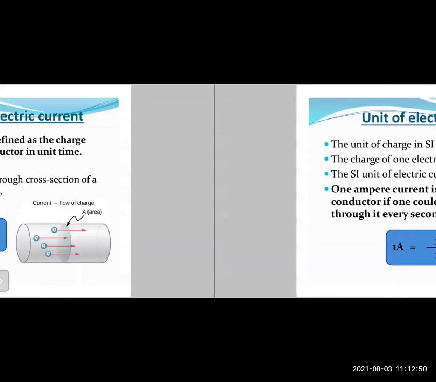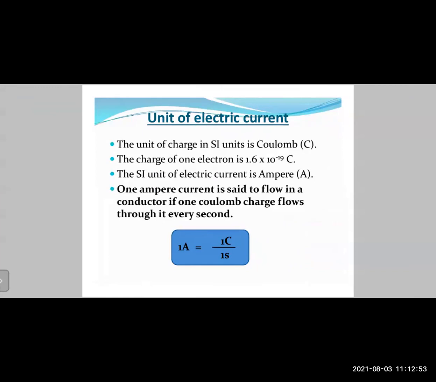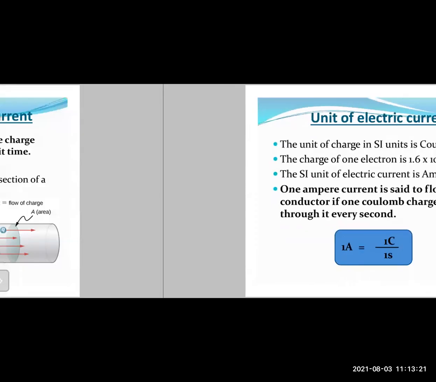Then let us now talk about the unit of electric current. The SI unit of charge is Coulomb. The charge on one electron is 1.6 into 10 raised to minus 19 Coulomb. So a single electron is a very, very tiny charge. The SI unit of electric current is the ampere, A. So 1 ampere current is said to flow in a conductor if 1 Coulomb charge flows through it every second.